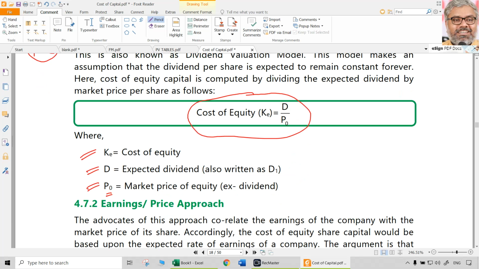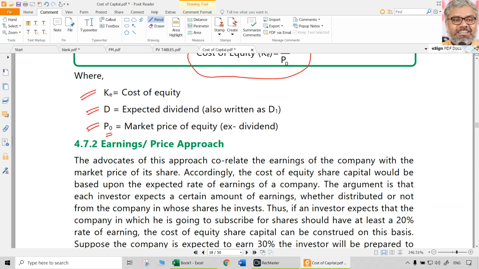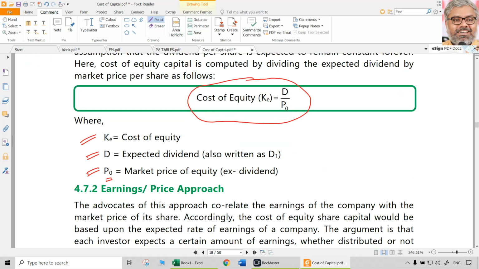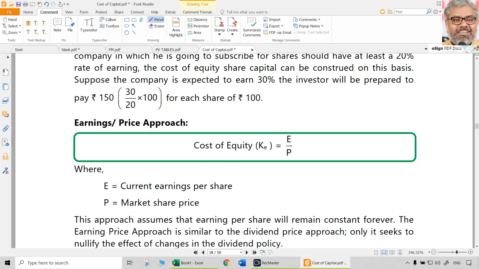For simple understanding, dividend yield. Whatever the formula of dividend yield we know, it is the same formula which is used for computation of cost of equity. Now we knew earlier earnings yield also, another formula in ratio analysis. If we use that, that will be earnings price approach. So what is cost of equity under earnings price approach?